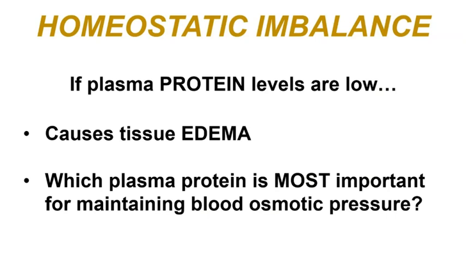So recall that the most important plasma protein for creating osmotic pull of this fluid into the blood is albumin. So if plasma albumin levels are too low, then that will cause tissue edema and fluid to accumulate in tissues outside of the bloodstream.